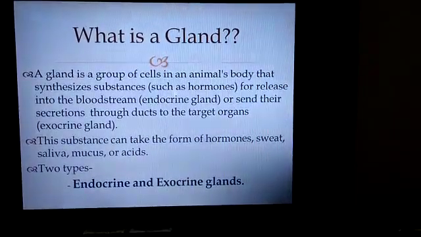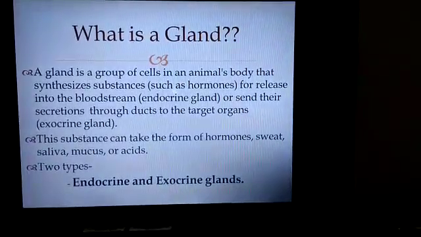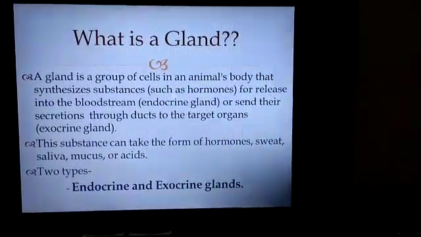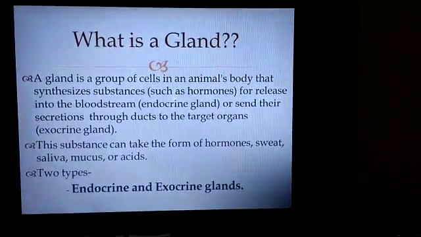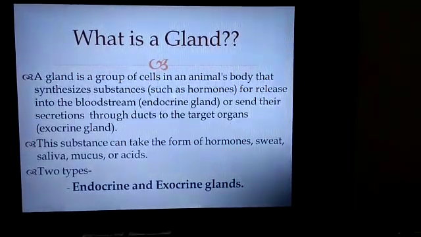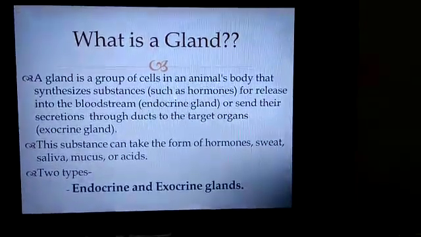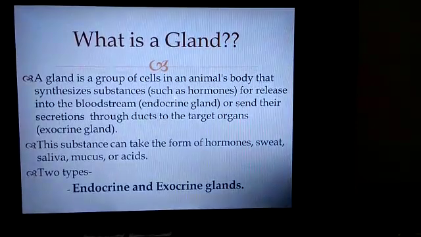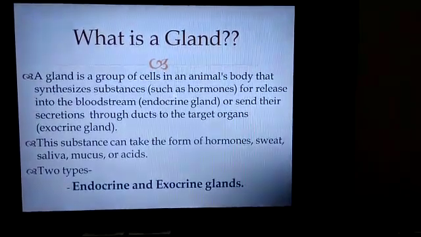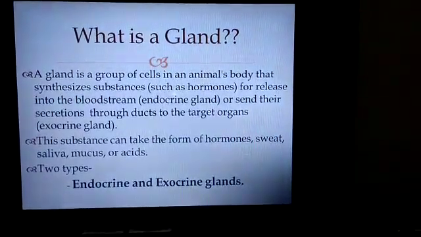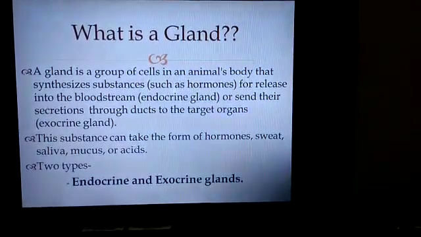Before going to start endocrine gland, first see what is a gland. A gland is a group of cells in an animal's body that synthesizes substances for release into the bloodstream or send their secretion through ducts to the target organ. And these glands secrete substances that can take the form of hormone, sweat, saliva, mucus, or acid.